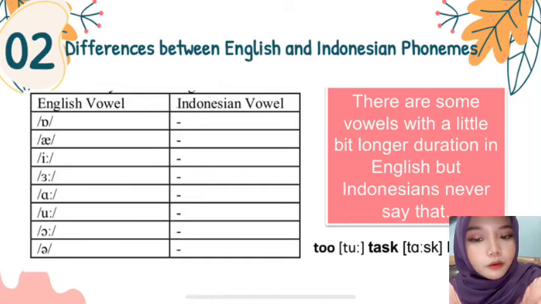This is English vowel and Indonesian vowel. So why is Indonesian vowel cut with a strip? Because there are no such vowels in Indonesian. For example, in English the vowels are a, e, u, a, u, o, and e.